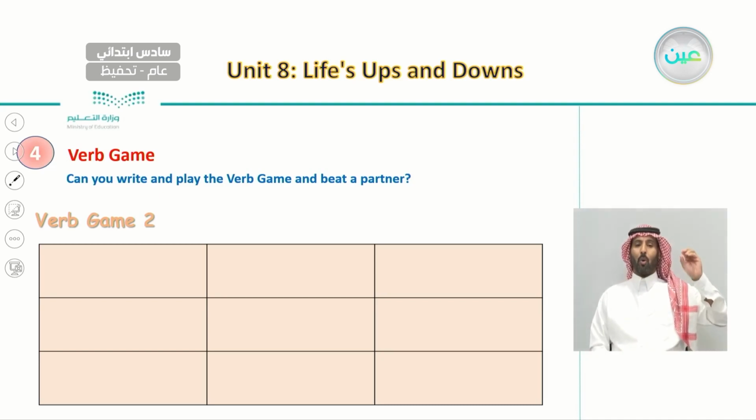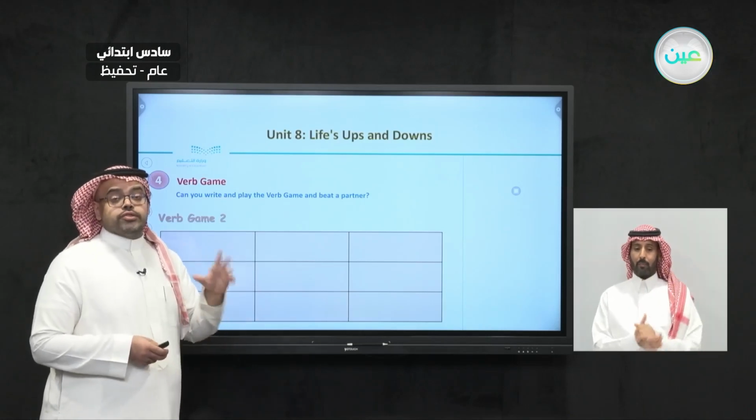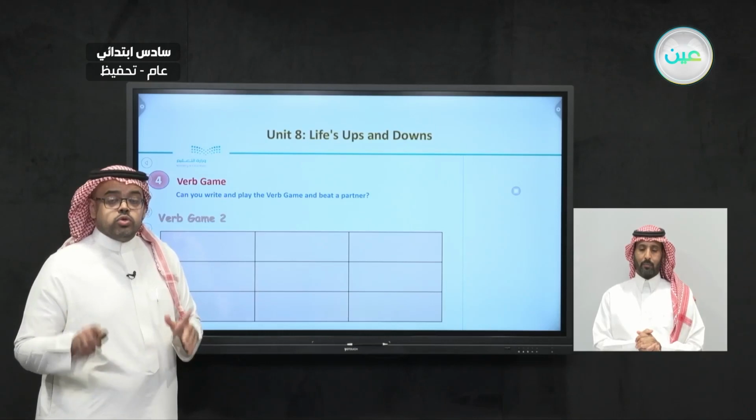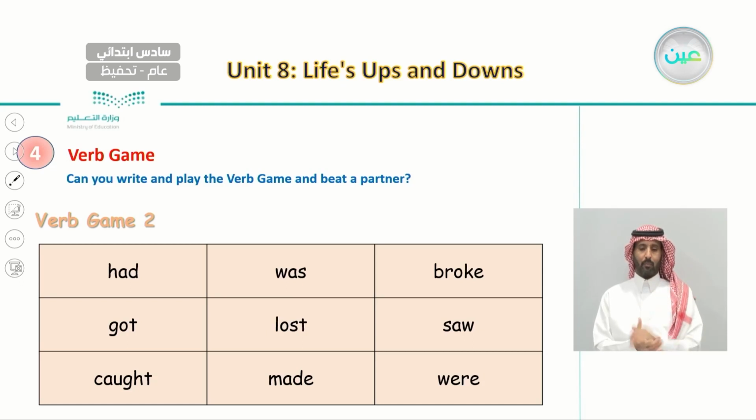So, I hope you got all the verbs from these nine sentences. If you did, you will have a table similar to this, where we wrote all the verbs that I said: had, got, caught, was, lost, made, broke, saw, and were, but in a different order. So try this game more often. It will be fun and interesting, and by playing this game you can memorize these irregular verbs and keep them in mind.